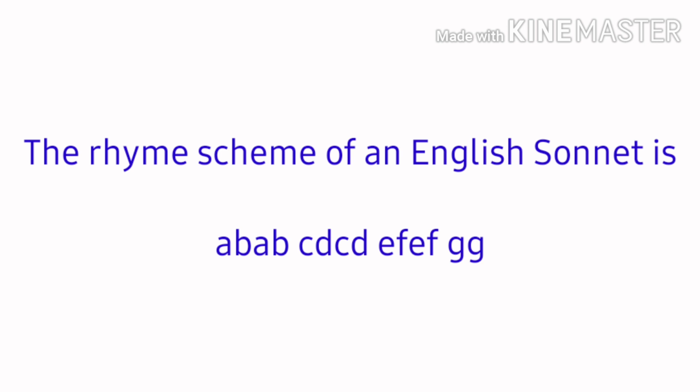The rhyme scheme of an English sonnet is AB, AB, CD, CD, EF, EF, GG. So a Shakespearean sonnet would end with a couplet. This is the rhyme scheme of an English sonnet: AB, AB, CD, CD, EF, EF, GG. This GG is nothing but a couplet.